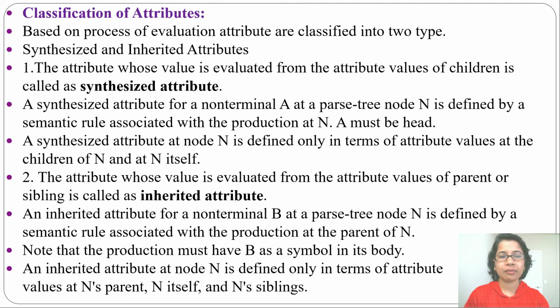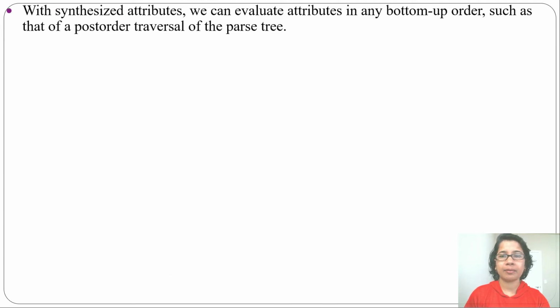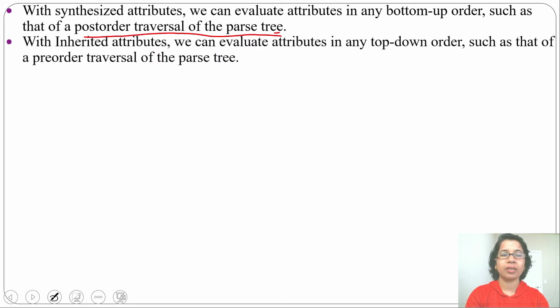Then how will we evaluate synthesized attribute and inherited attribute? A synthesized attribute can be evaluated in any bottom-up order such as post order traversal of the parse tree. This is important. When you identify that an attribute is synthesized, then evaluate it in bottom-up order such as post order traversal of the parse tree. Whenever you see any reduction, at that time you can evaluate and do the semantic action. And with an inherited attribute, you should evaluate in top-down order such as pre-order traversal of the parse tree.